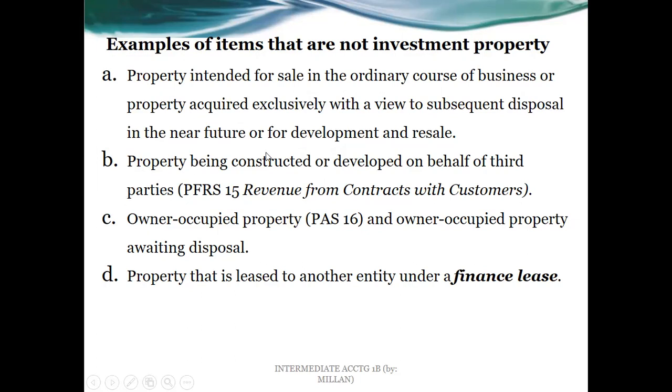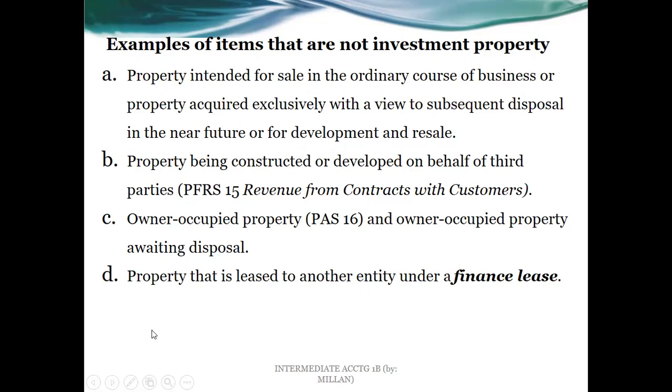Letter B, property being constructed or developed on behalf of third parties. Examples of these would be construction companies who are paid to construct certain assets on behalf of certain companies or third parties. That's another standard. This particular standard will be discussed specifically in advanced accounting courses, but the others could be tackled a bit in intermediate accounting subjects or courses. Letter C, PPE or owner-occupied property, that's under PAS 16, and also property awaiting disposal. So in that case, PPE really.